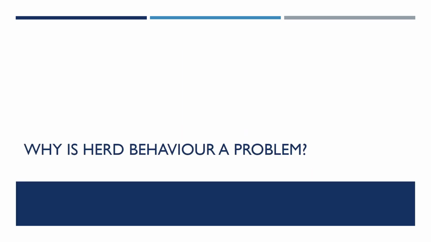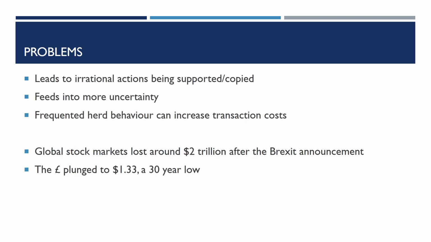Why is herd behaviour a problem? Herd behaviour leads to the support of irrational decisions, which can breed uncertainty for the future. It may also lead to an increase in transaction costs, as constantly changing decisions can be costly. In the context of Brexit, the global stock market was wiped of almost $2 trillion in value, as well as the pound plunging to a 30-year low against the dollar.